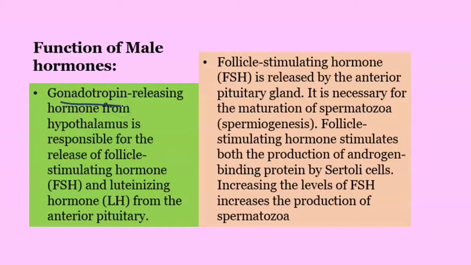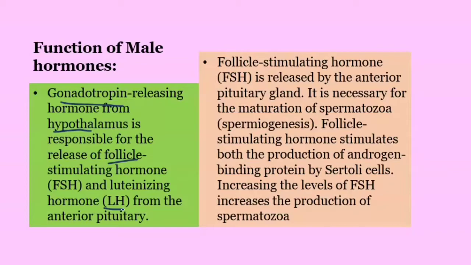Gonadotrophin releasing hormone is produced from the hypothalamus and it is responsible for the release of FSH and LH from the pituitary gland. This GnRH induces the pituitary gland to start the secretion of two hormones, FSH and LH. If there is no GnRH released from the hypothalamus, there will be no secretion of FSH and LH from the pituitary gland. So the main function is that it makes the pituitary synthesize FSH and LH.